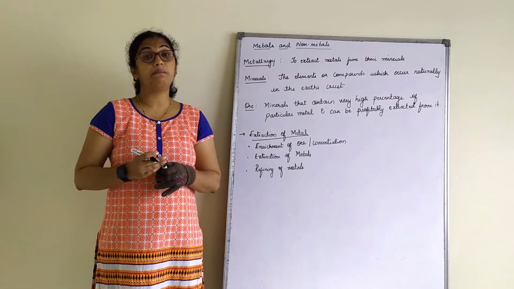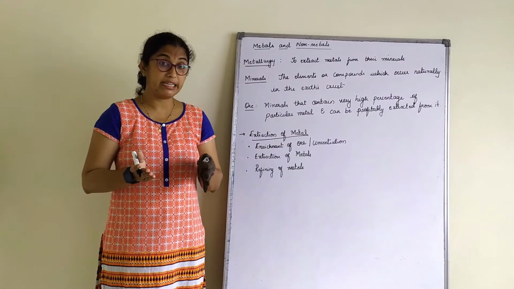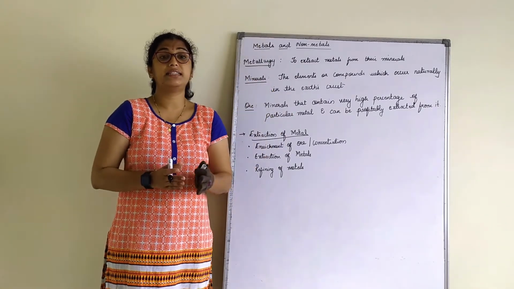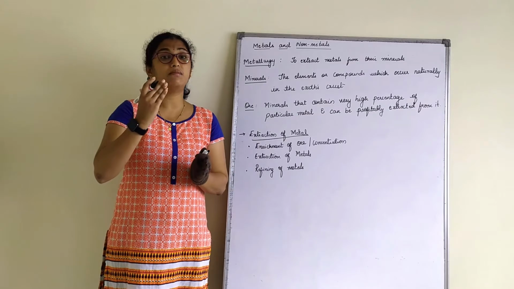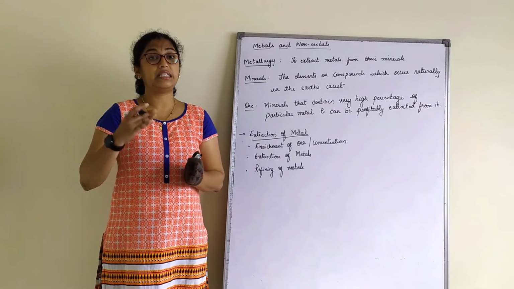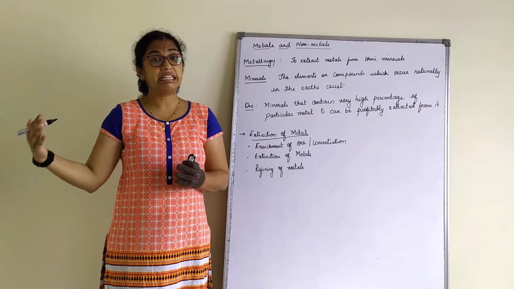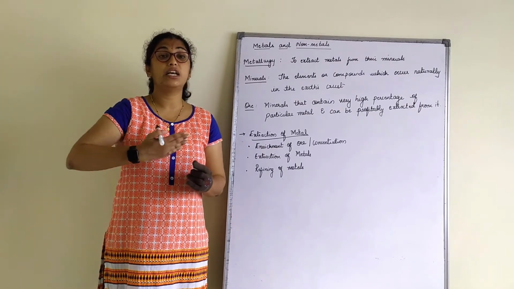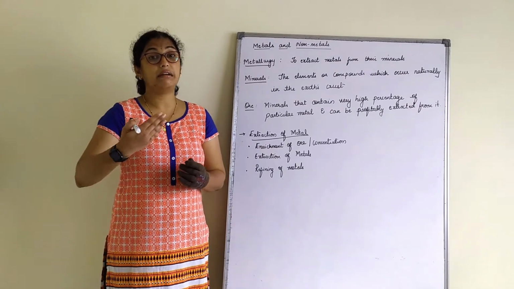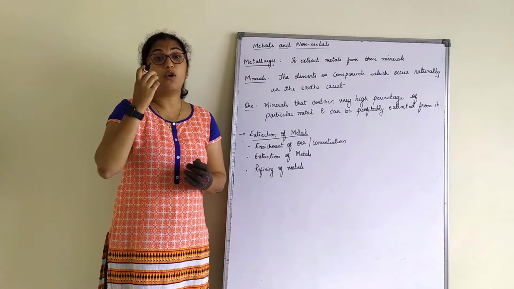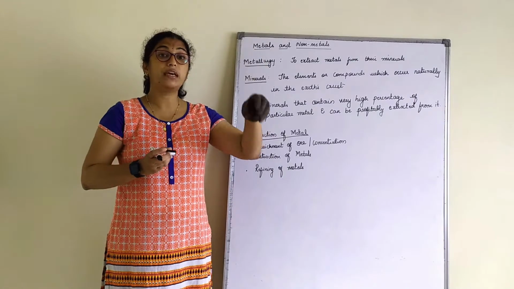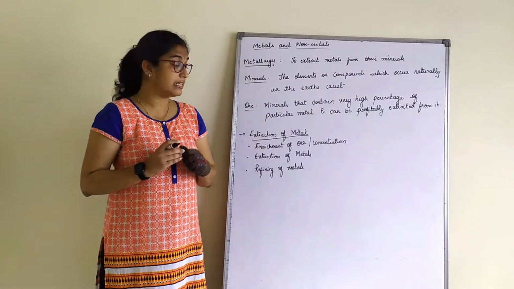We bifurcate metals based on their reactivity series, that is metals with a high reactivity, metals with a medium or moderate reactivity and metals with very low reactivity. Based on this reactivity series, the concentration process will continue. What process is required for a particular metal depends upon the reactivity series.